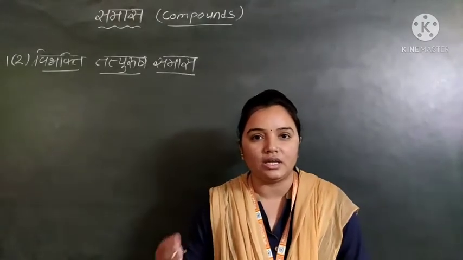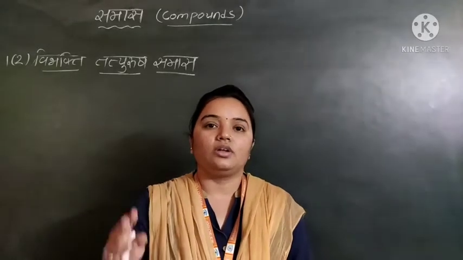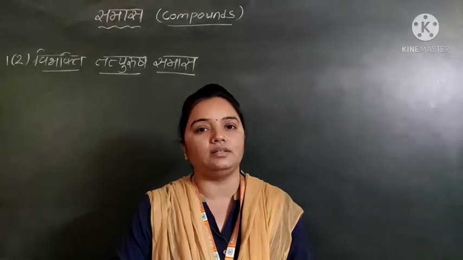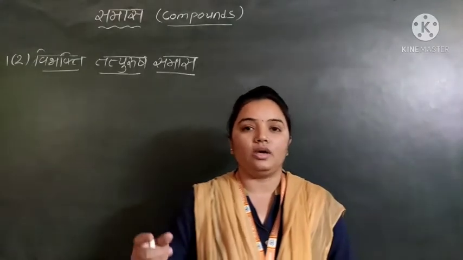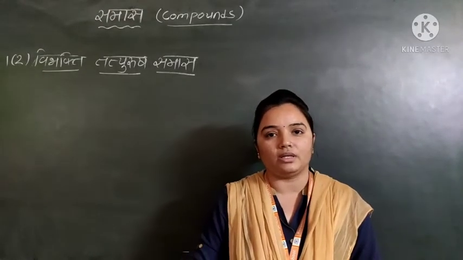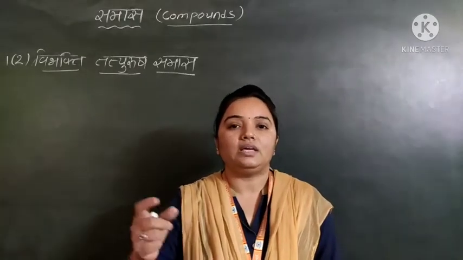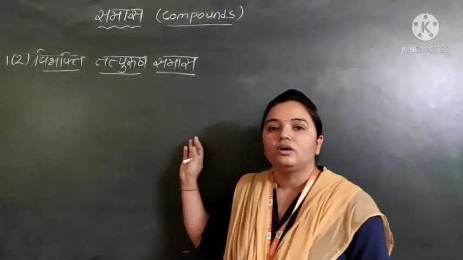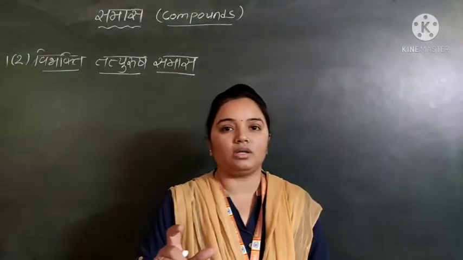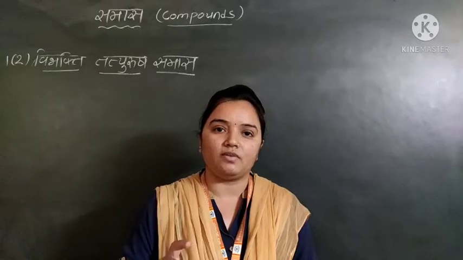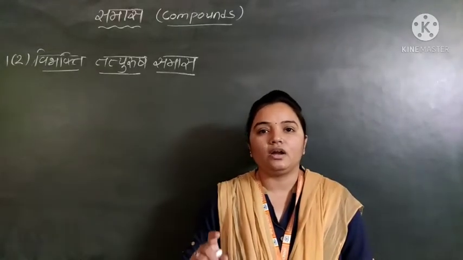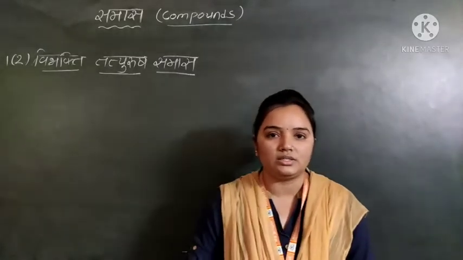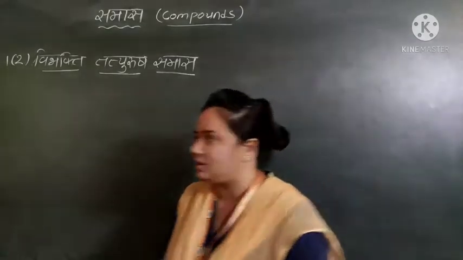So the definition is like this: when two words are combined, in the purva pad and in the uttar pad, in the purva pad there will be different cases, different vibhakti, and in the uttar pad there will be only one vibhakti, the prathama vibhakti, and it will be called the Vibhakti Tatpurush Samas. So how is it? We'll see an example.